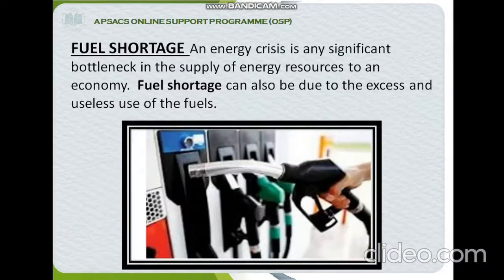illnesses. Fuel shortage. An energy crisis is any significant bottleneck in the supply of energy resources to an economy. Fuel shortage can also be due to the excess and useless use of the fuels.